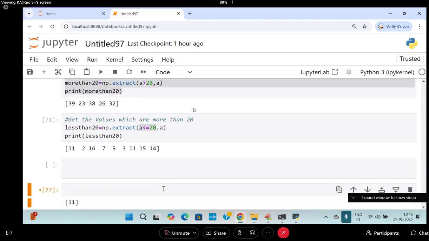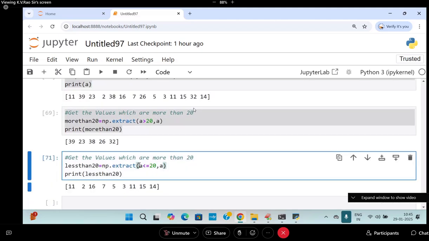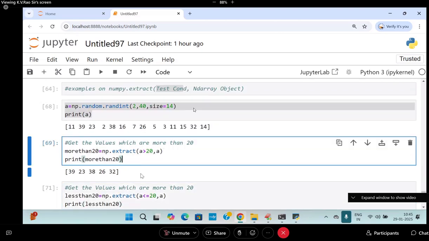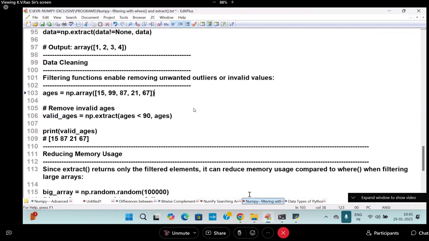So already the output is available, so nothing to worry about. Are you okay now? So this you take care. If you want that, I will use in extract. Enhanced for loop I can use. I can sort it out that way. But with this, you can take this. More than 20 values coming. Less than 20 values is coming. Are you able to follow now?